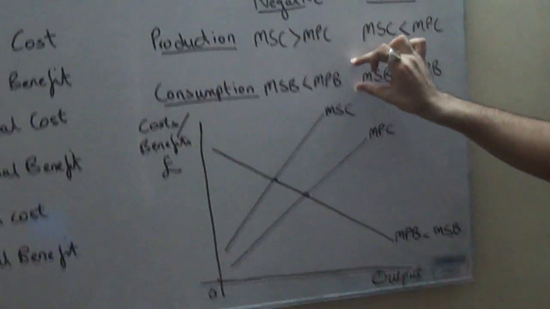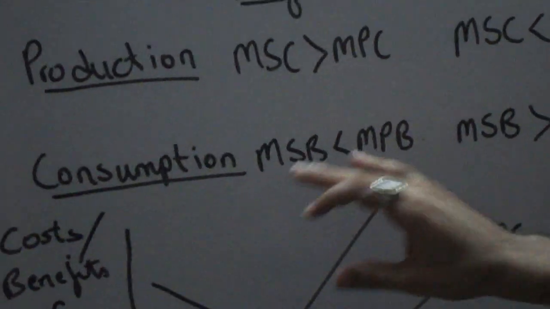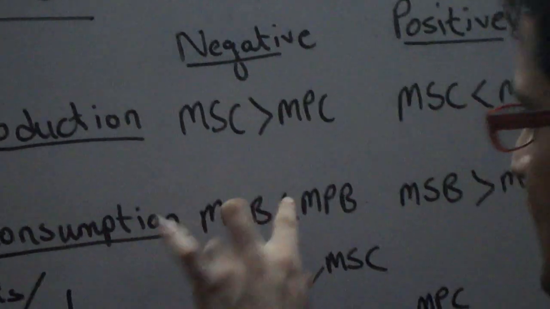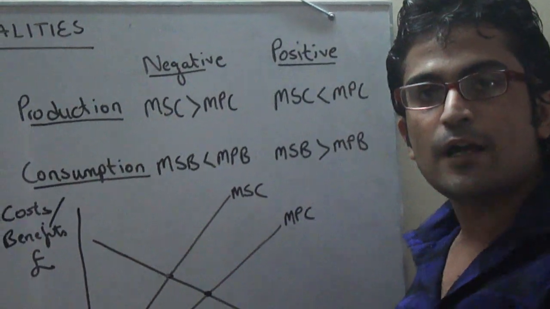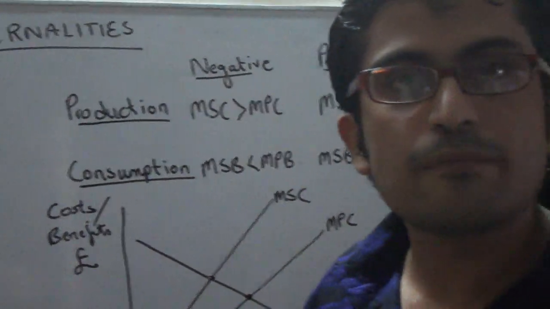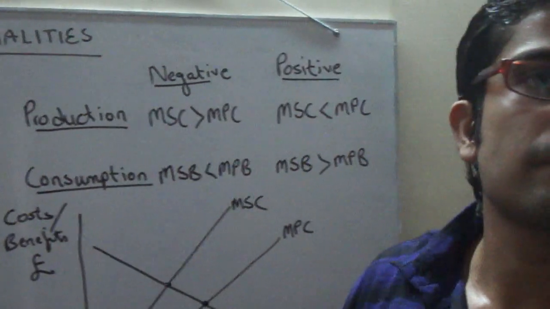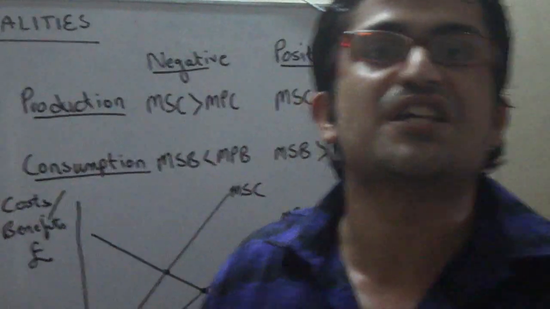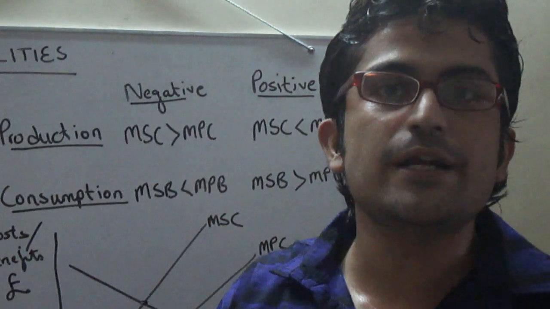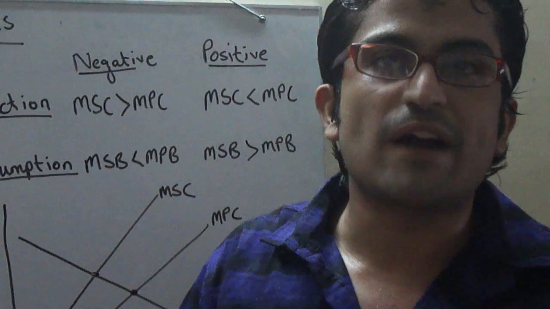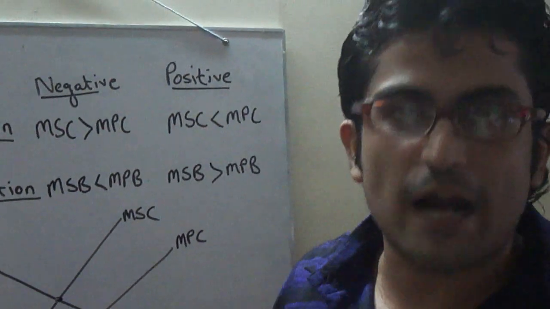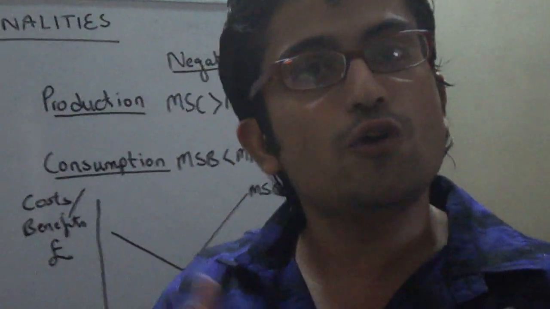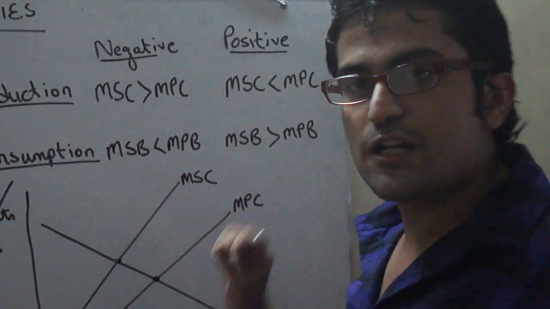Now, a negative externality in consumption. A negative externality in consumption occurs when the marginal social benefit is less than the marginal private benefit. An example of such an externality is alcohol consumption. When you consume alcohol, you lose your senses. You turn violent, you engage in vandalism, and many other social crimes. So, the society is bearing a harmful effect of your consumption. That is a negative externality of consumption.